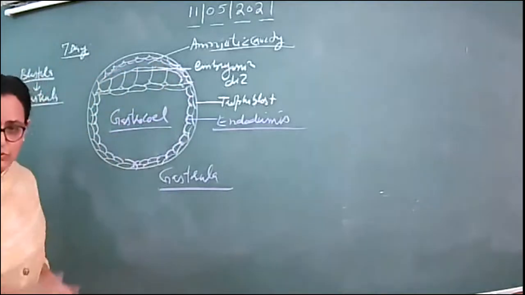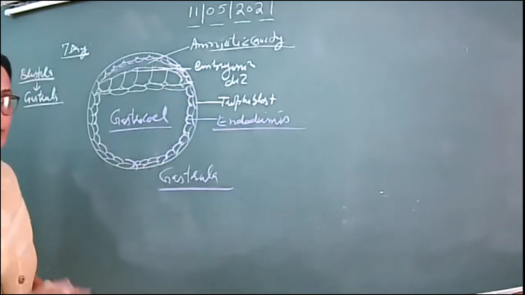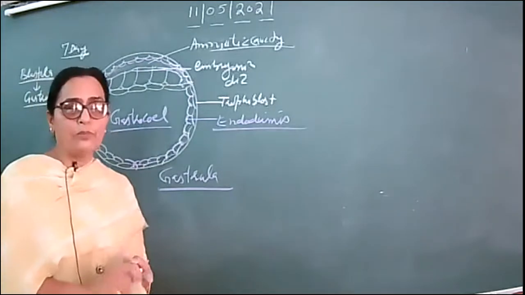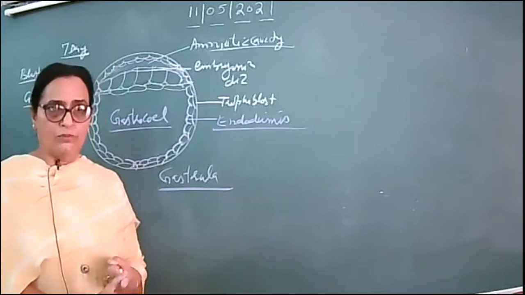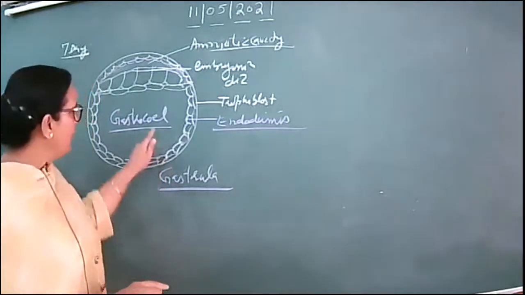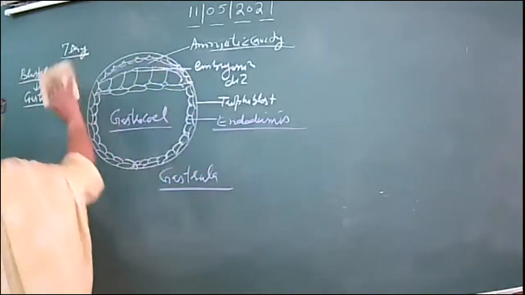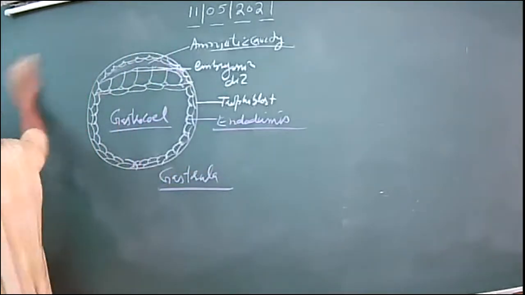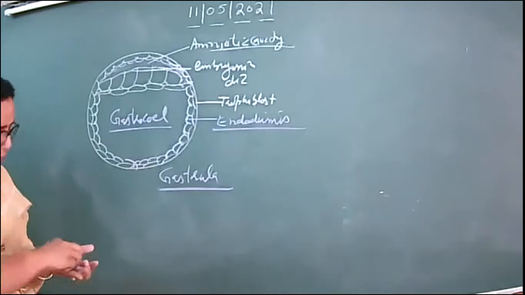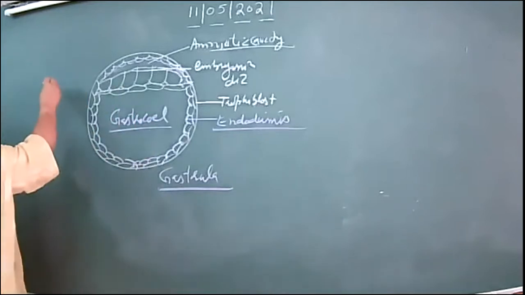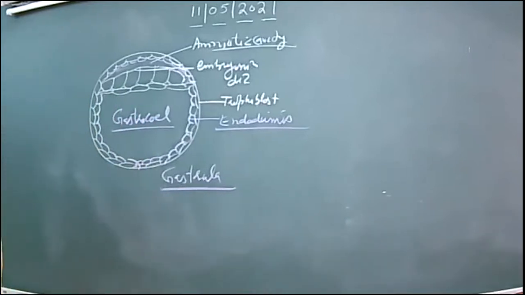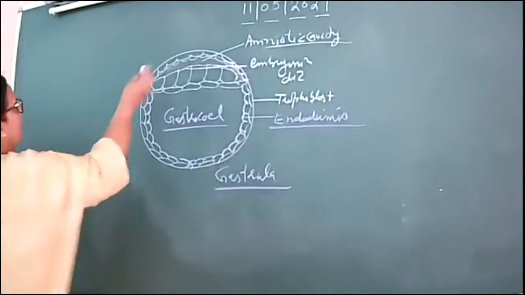Let me tell you how, because there are three germinal layers: endodermis, mesodermis, and ectoderm, okay? First of all, the endodermis is formed. First of all, this is formed. Now, how the mesoderm is formed, let me tell you that. I hope now it's clear.